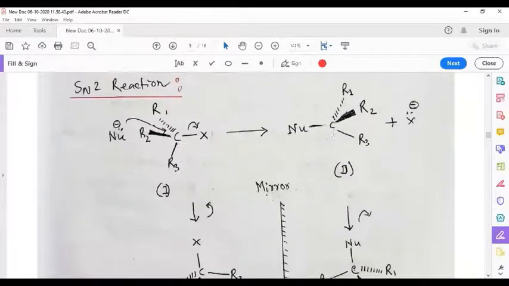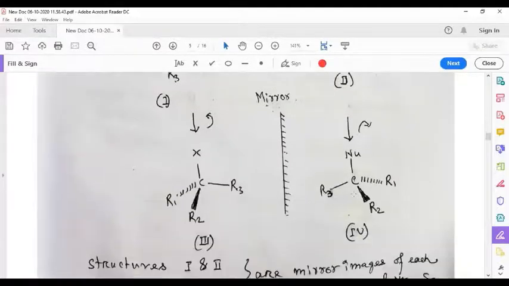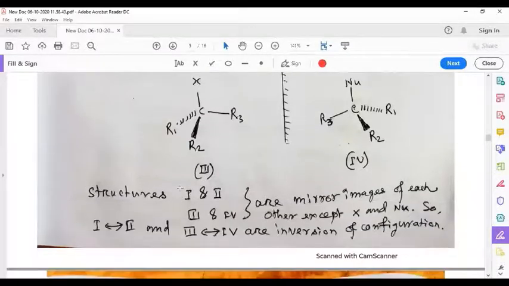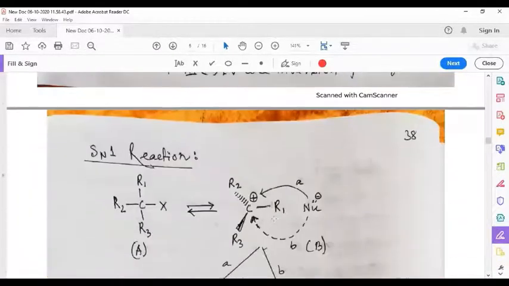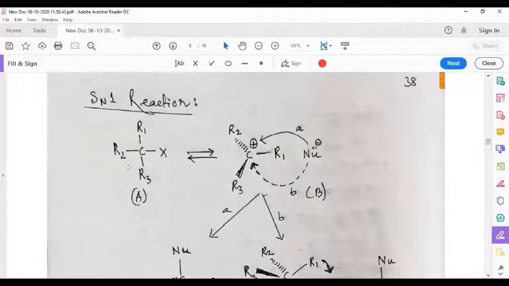Similarly, if we convert this to this structure, the nucleophile will be towards the top side and R3 will be like this. Then these two are mirror images of each other, except that X and Nu are different. So structures 1 and 2, 3 and 4 are mirror images of each other, except X and Nu. So if we compare 1 and 2 and 3 and 4, they are said to be inversion of each other. Let us look at the SN1 reaction.